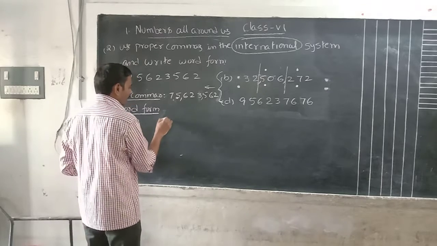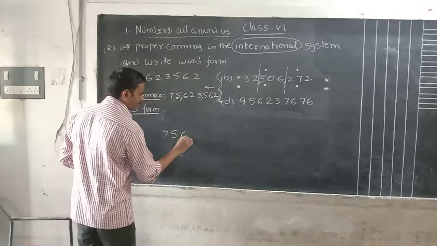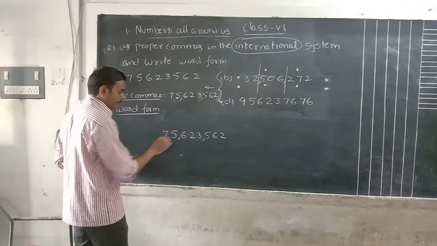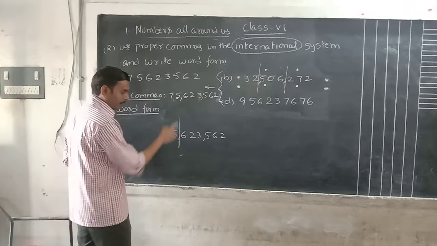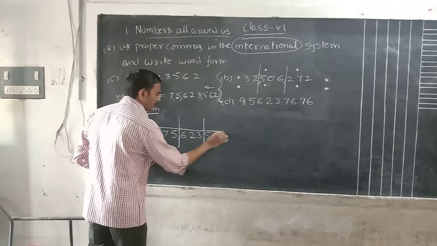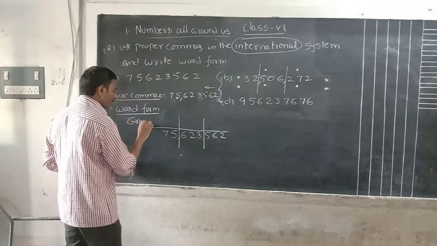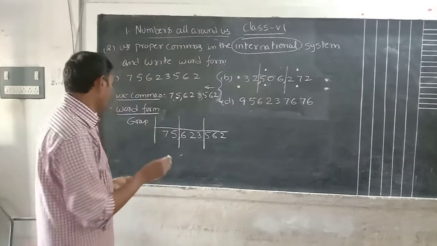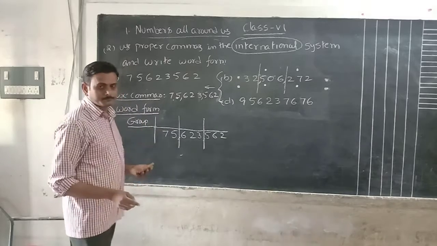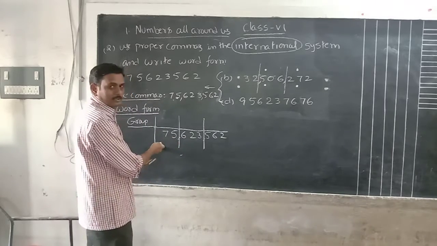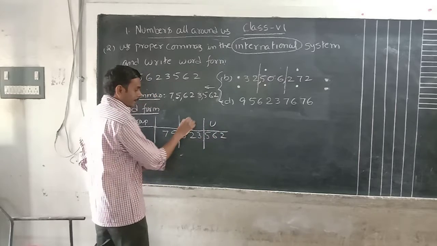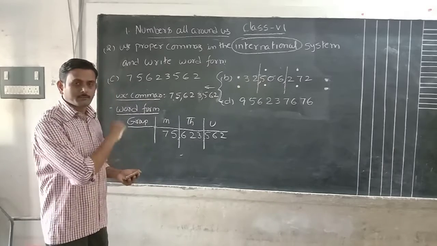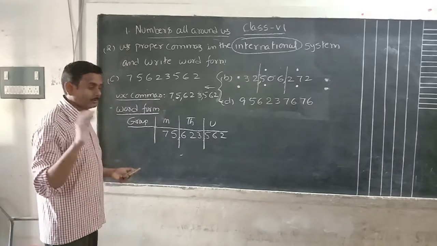Okay, now which number is there? 7 5 6 2 3 5 6 2. Where you get a comma, mark the comma here. Now where you get a comma, there draw a line like this. For these numbers we have to write the groups. Otherwise you can use place values also, no problem, but I think groups are very easy for us. How many groups are there? 3 groups. First group is the unit group, next the thousand group, next the million group, then billion. You have to practice that first. That only you can understand.